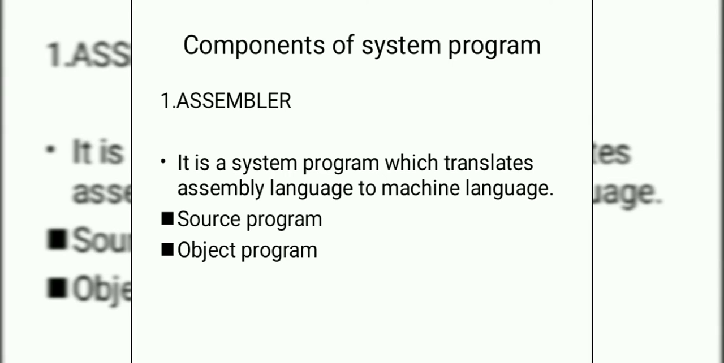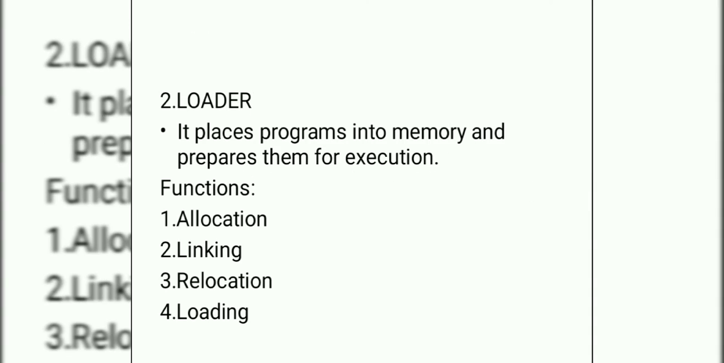First one, assembler. It is the type of computer program that translates a program written in assembly language into machine language. An input to the assembler is called source program and an output of the assembler is called an object program. Second one, loader. A loader is a program that places programs in memory and prepares them for execution. It performs four functions: allocation, linking, relocation and loading.